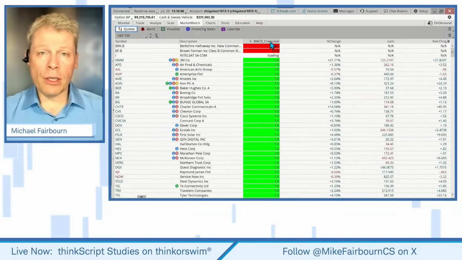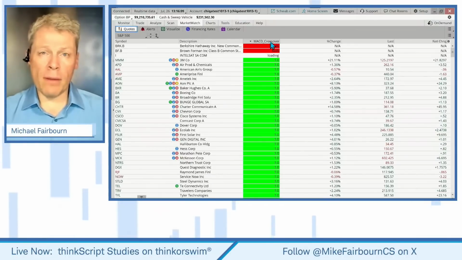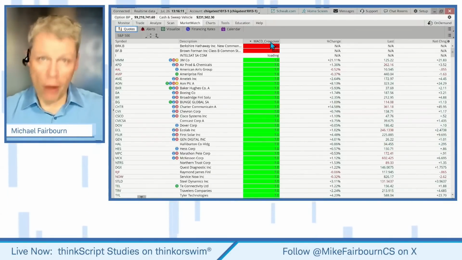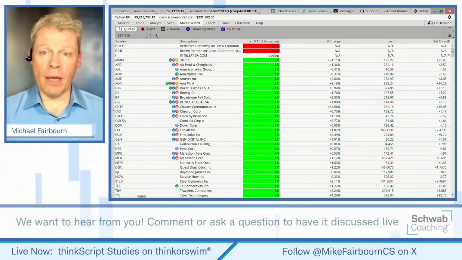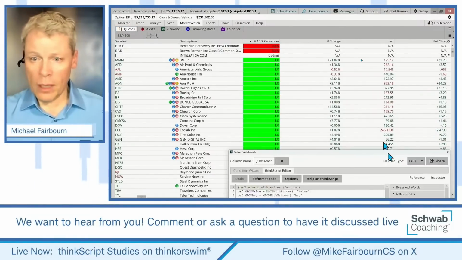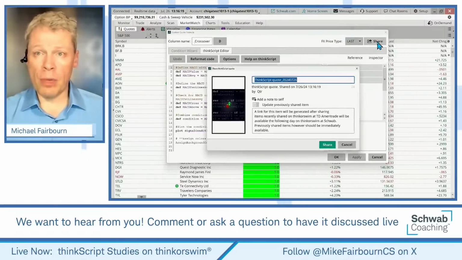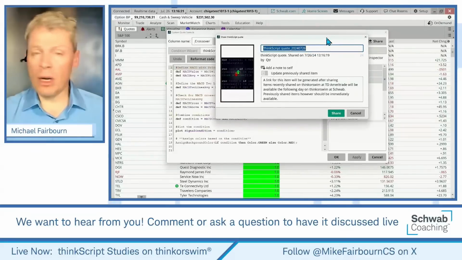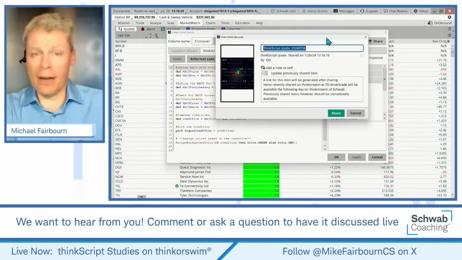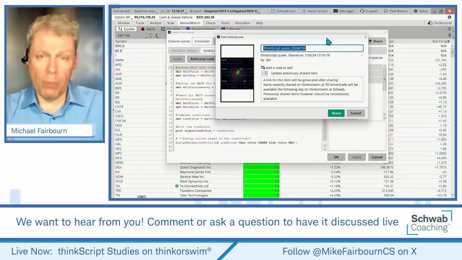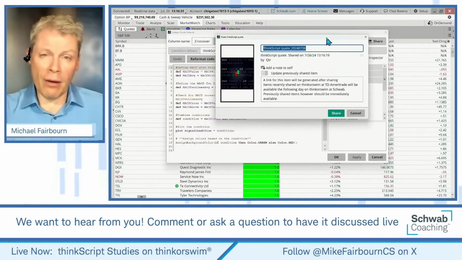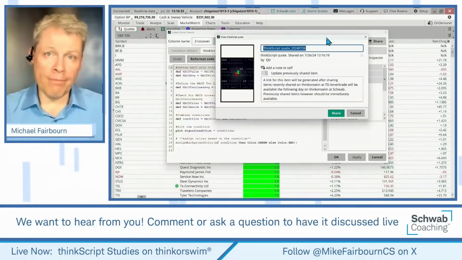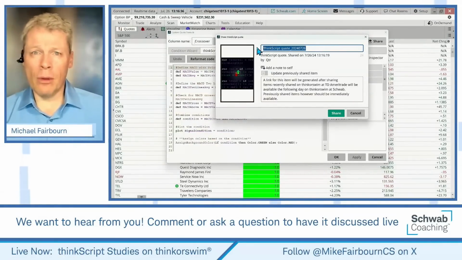So when I share this, and by the way, these scripts are not guaranteed for timeliness or accuracy, but let me just go ahead and do that right now while we're talking about it. How about that? So I can go over here and share this, and it should be able to be added as a secondary one. And by the way, you can always change those too. In other words, if you shared enough of these and added them in, then you could change the names of those. And that is a workaround without having that create button. Don't know if that's what's going to do it, but I'll just call this here right now.